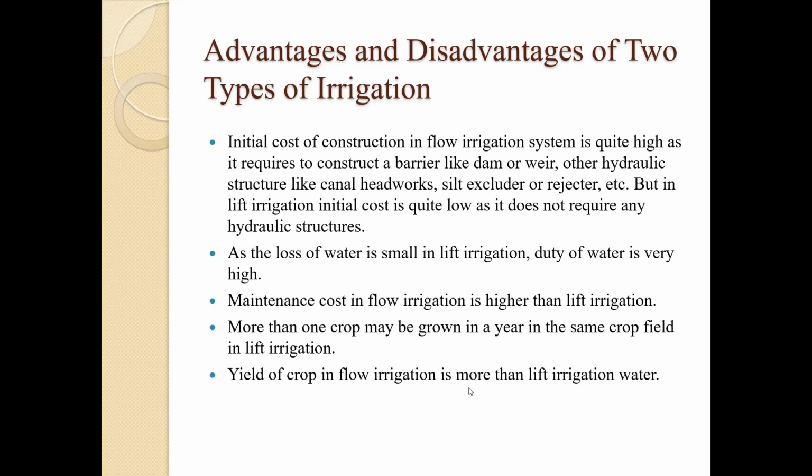In our region, we are using a combination of these two systems, that is, we are using the dams, canals, etc. to supply the water near to the villages, and then by using small lift irrigation systems we are taking water to the fields. So this is all about the types of irrigation.